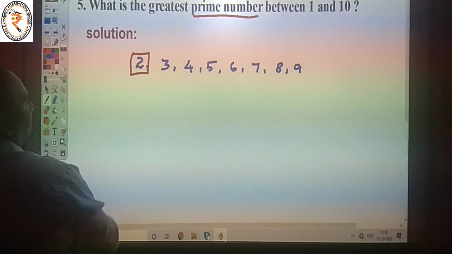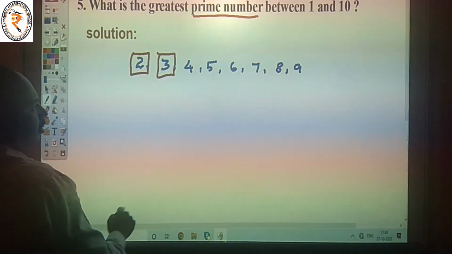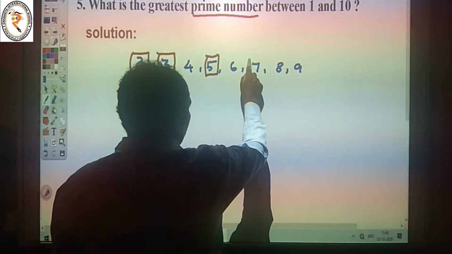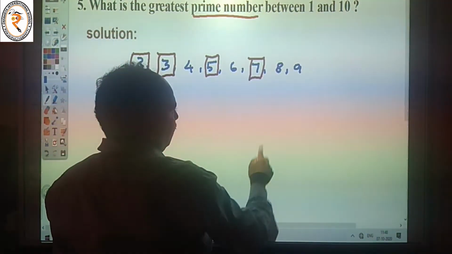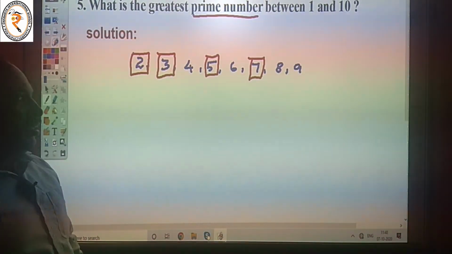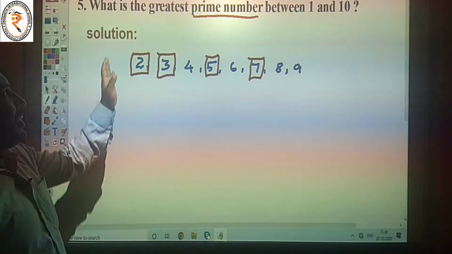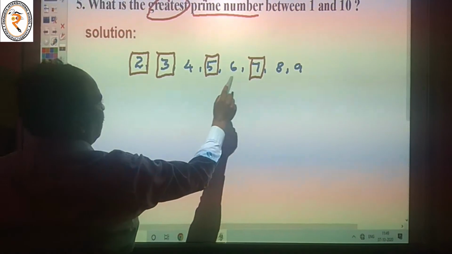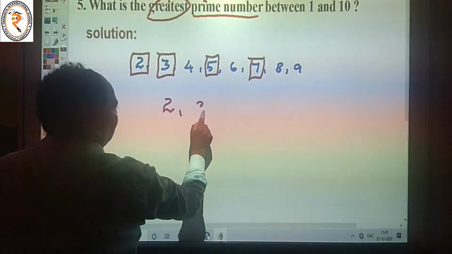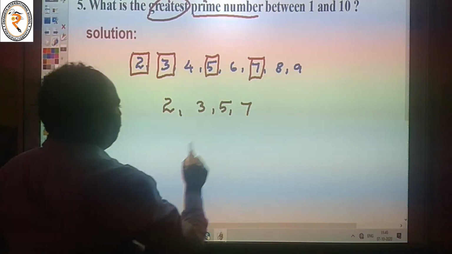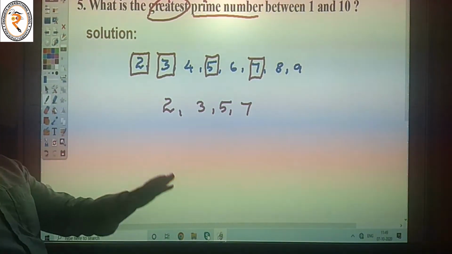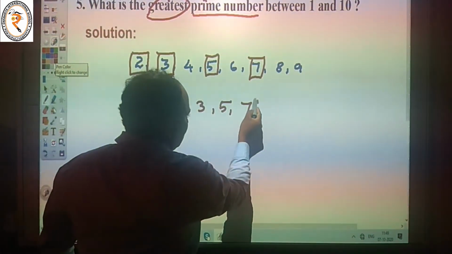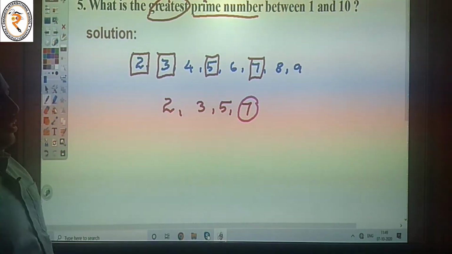2 is a prime number. 3 is a prime number. And then 4 is composite. 5 is a prime number. 6 is also composite. 7 is a prime number. 8 and 9 are composite numbers. So we want the greatest prime. 2, 3, 5, 7. These are the prime numbers between 1 and 10. So your largest prime is 7.